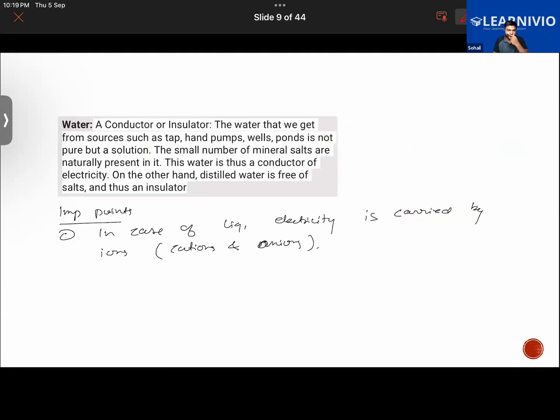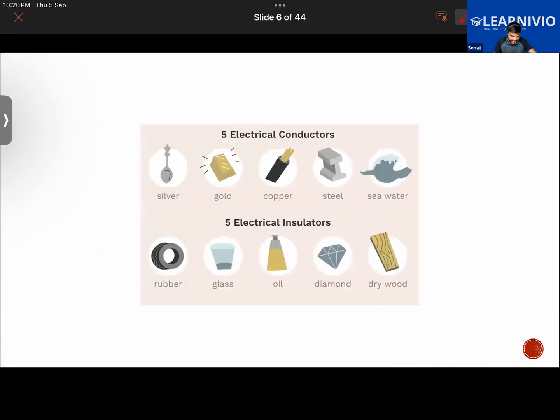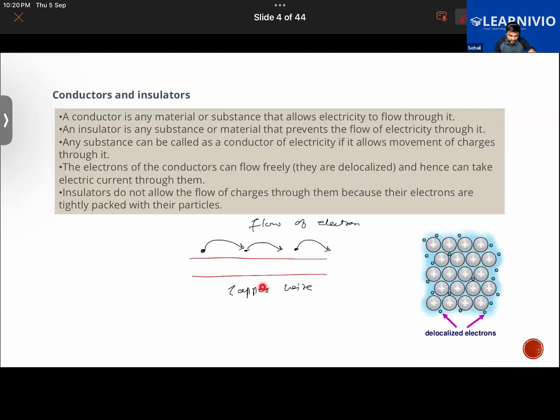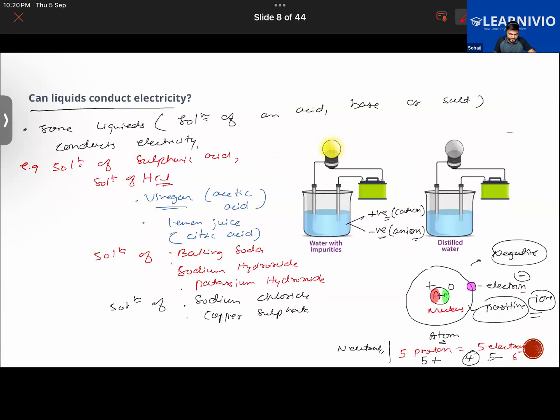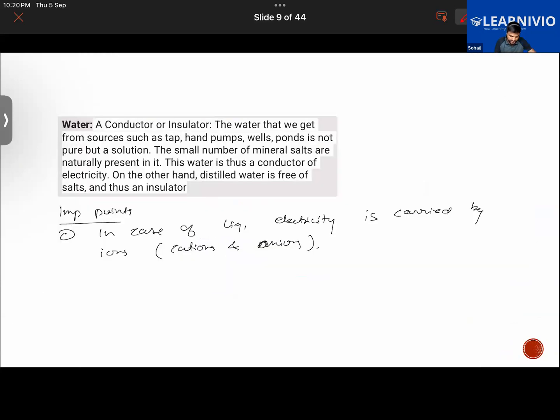So this was the first important point. Also, when electricity is passed through a solid object like this electrical wire, like this copper wire, do you get to see any chemical change here? Any chemical change? Like the smell of the wire changes, the color of the wire changes, it releases bubbles or anything like that? No? Obviously, no. Yes or no? Please let me know.